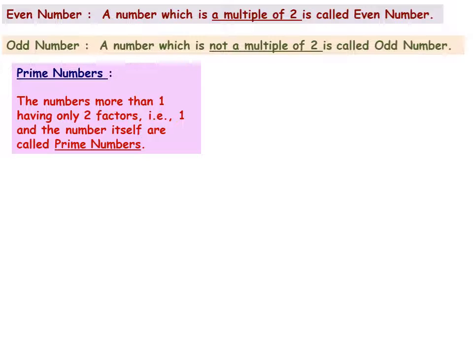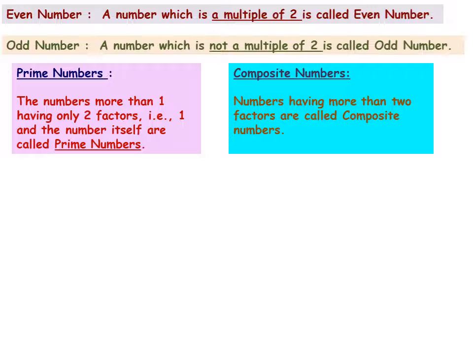Prime numbers are those numbers which have only 2 factors, either 1 or the number itself. These 2 factors will always be there. Composite numbers are those numbers which have more than 2 factors. Such numbers are called composite numbers. So if the number is not prime, then it will be composite.